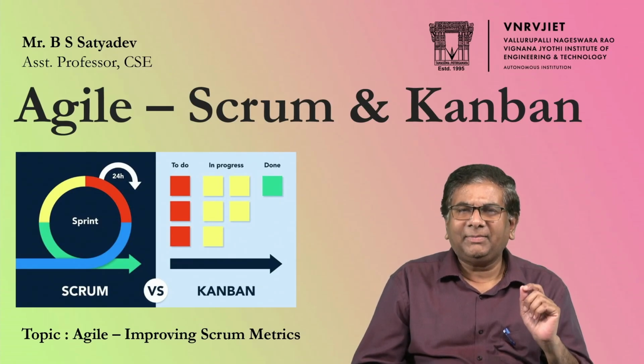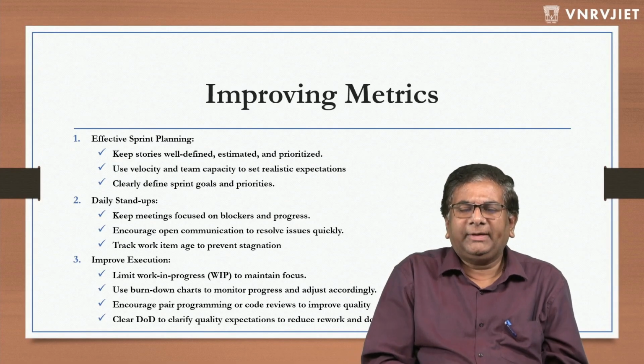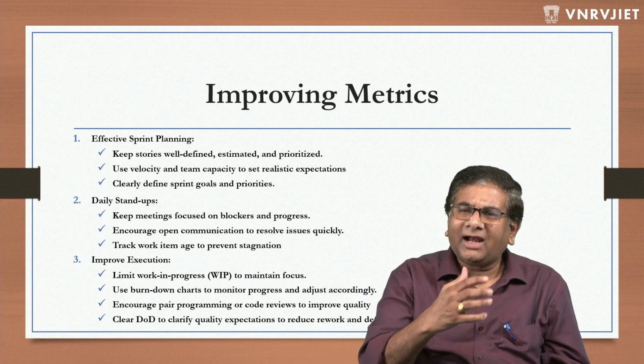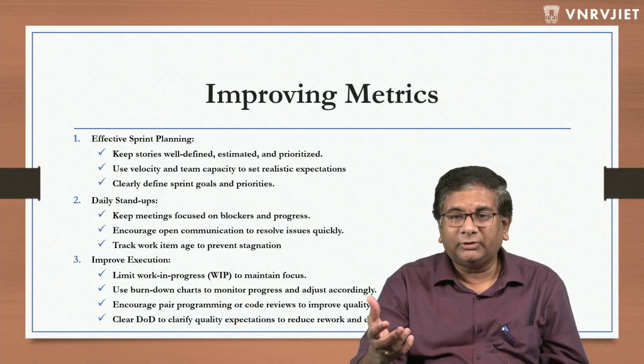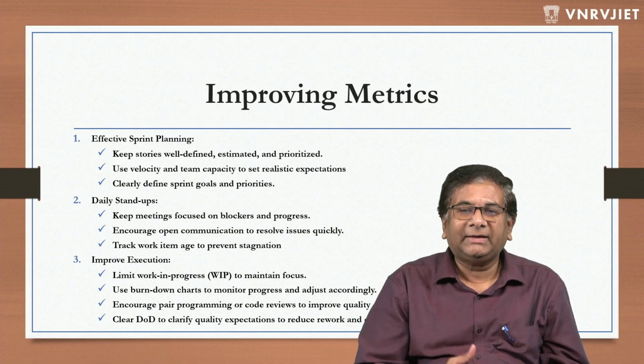Again, improvement cannot be done at one place. It has to be done at multiple places. Let's discuss what they are. Now, how to improve metrics? The first place to improve the metrics is sprint planning. Again, these are all the factors that influence the metrics, and that could improve the metrics. So that's the reason I'm going through each phase. First phase is effective sprint planning.